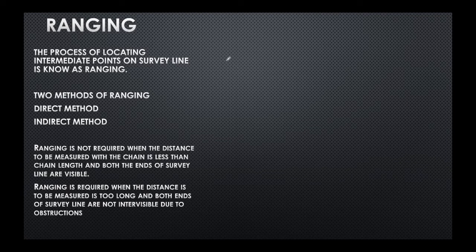In this lecture, we'll be discussing ranging. So, when I have a survey line, for example, I have two stations A and B. When I have a survey line longer than my one chain length, for example, my chain length is 20 meters and this length is longer than my one chain length, then I have to locate some intermediate points between these two stations. So locating this intermediate point is nothing but the process known as ranging.